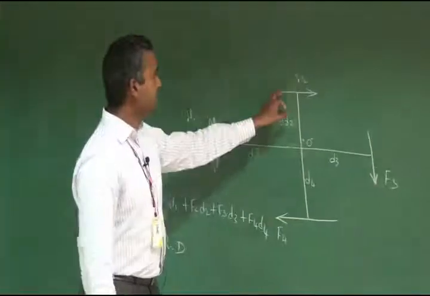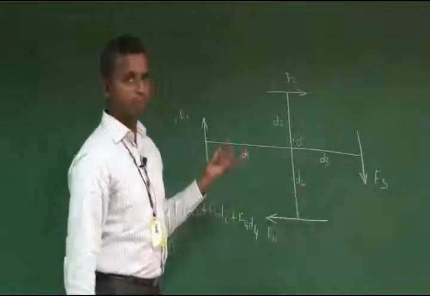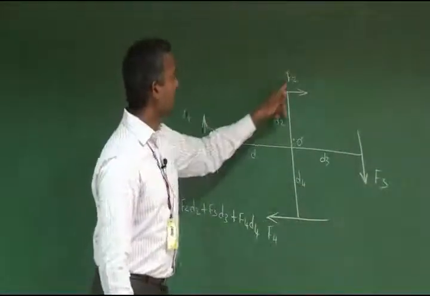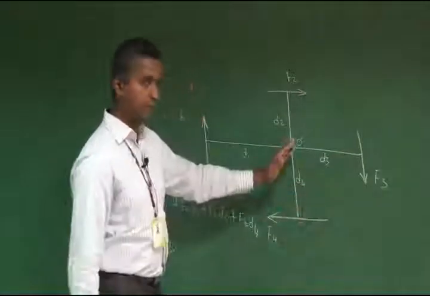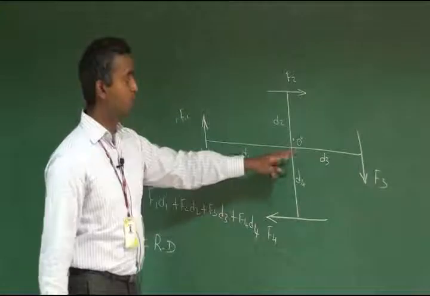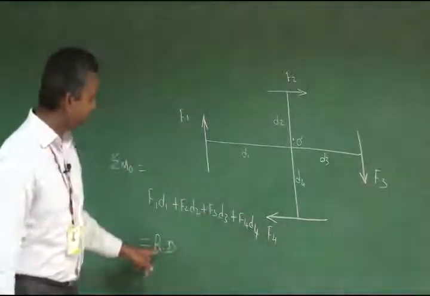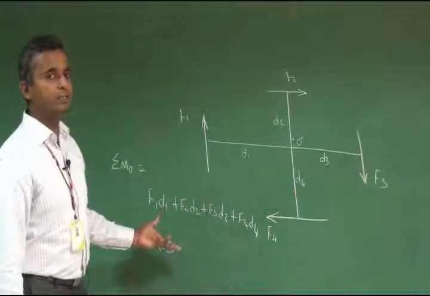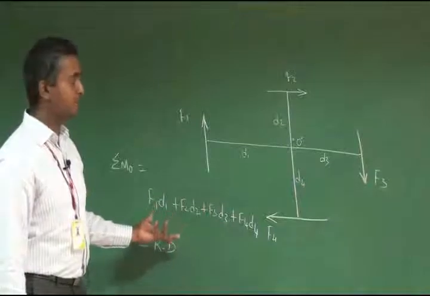You calculate the resultant of the 4 forces, you locate the resultant, and you find the moment of the resultant about the point O. You will get the same thing.